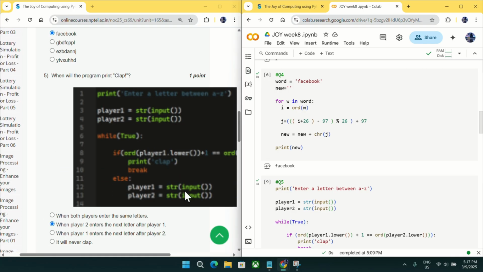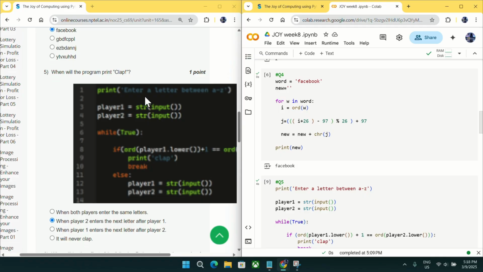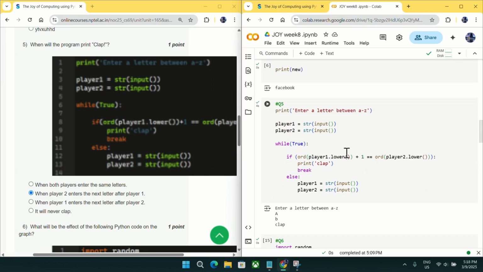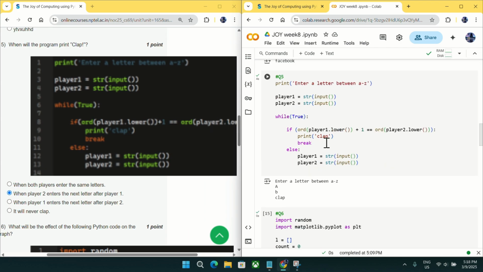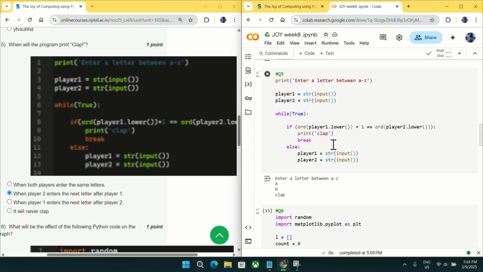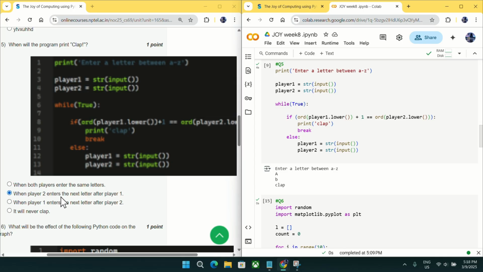Going to question number 5, when will the program print clap? So you can see I have copied this code here on my right hand side. Our target is to print this clap. So when will it print clap? You can see order of player 1 dot lower plus 1 is equal to order of player 2 dot lower. So it means that player 2 will enter the next letter after player 1. That is why here we have given plus 1. As you can see here, I just gave A as input and B as input, then it has printed clap.